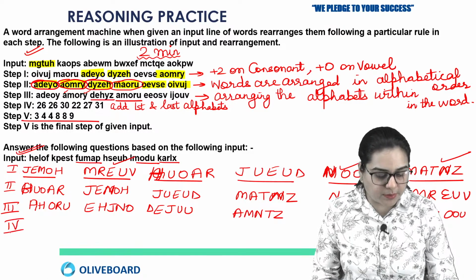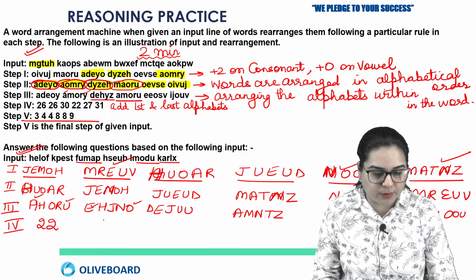Now if I want to come to step number 4, it will be A plus U, which is 22. Then E is 5, O is 15, which is how much? 25, right? D is 4, U is 21.